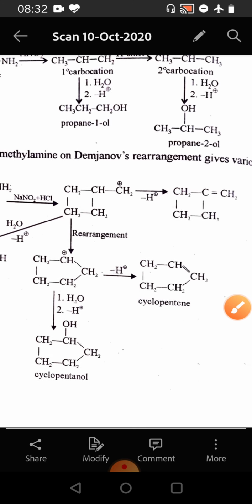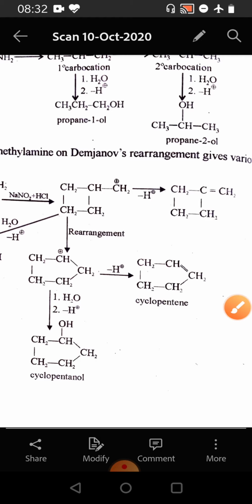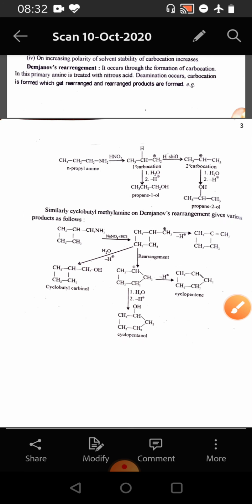Now, we see that in the third manner this 1 degree carbocation which was initially formed eliminates one proton and gives rise to 4-membered ring alkene. That is all for today. Thank you.